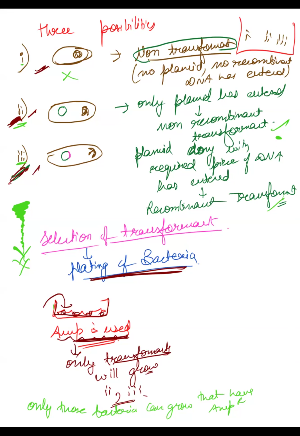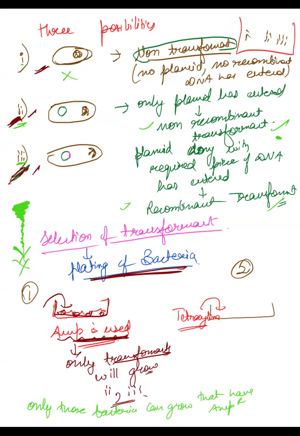Now see what happens. Now you have two transformants. One is the non-recombinant transformant and the other is the recombinant transformant. Now you need to separate these two also. This is the first plating, you will do a second plating. In that you will add tetracycline. Here you have added the tetracycline antibiotic.